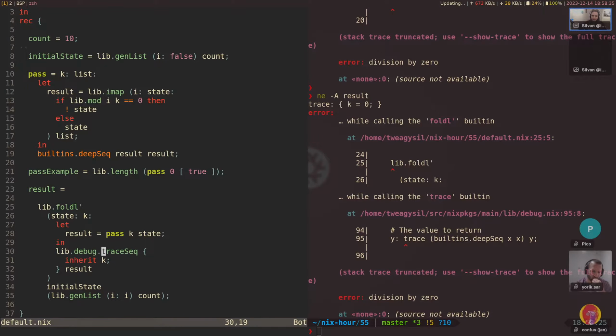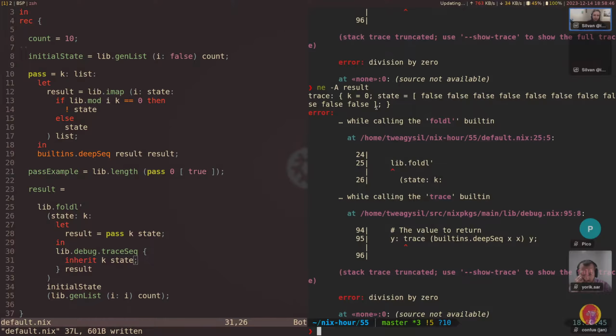And so briefly going back to the trace sec here, it's really useful because you can just add more variables in here. You can say, let me also print state. And now we get the state here. And now I think this should be changed, and actually that's what the PR should fix.